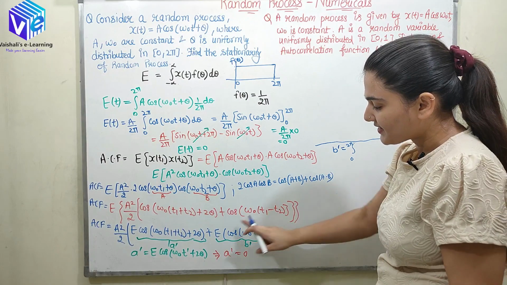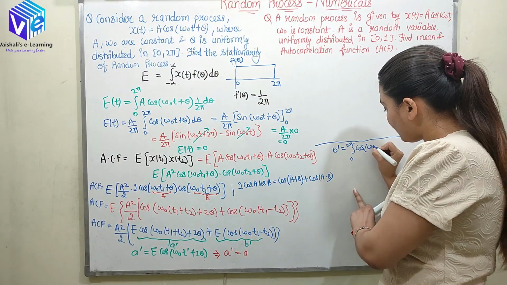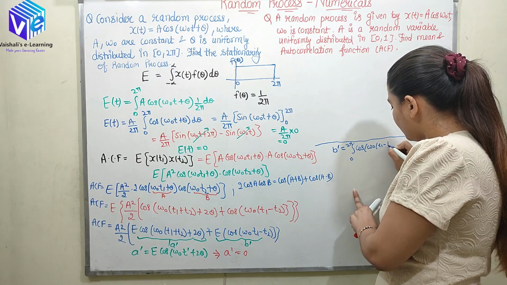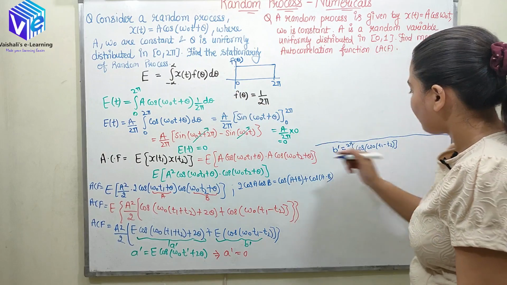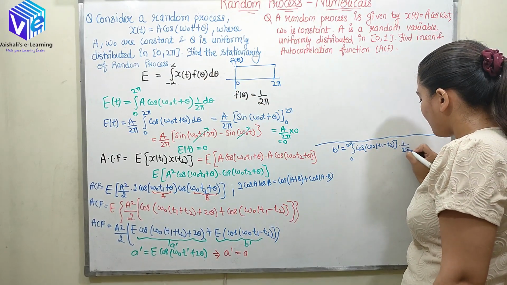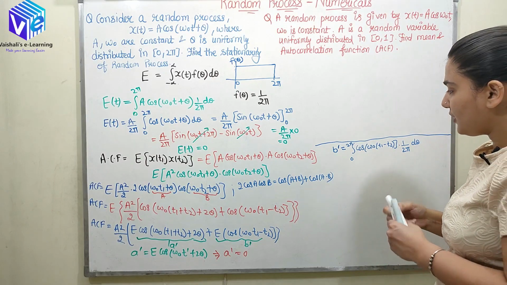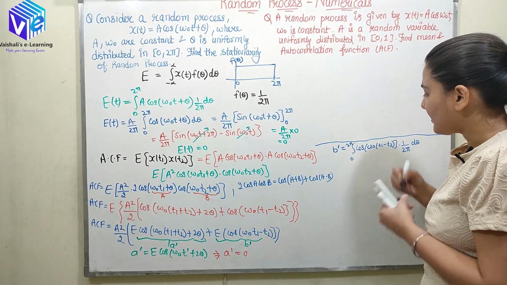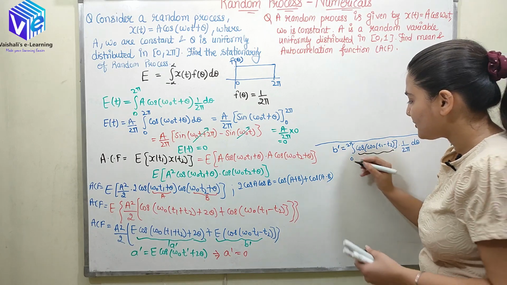Now x(t) is cos of omega naught t1 minus t2, multiplied by f(theta), which is 1 upon 2 pi into d theta. Now this function is constant with respect to theta.